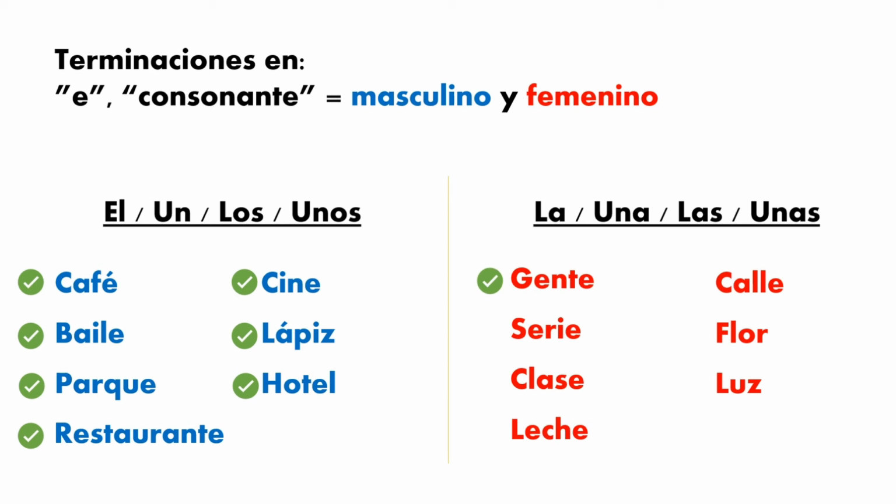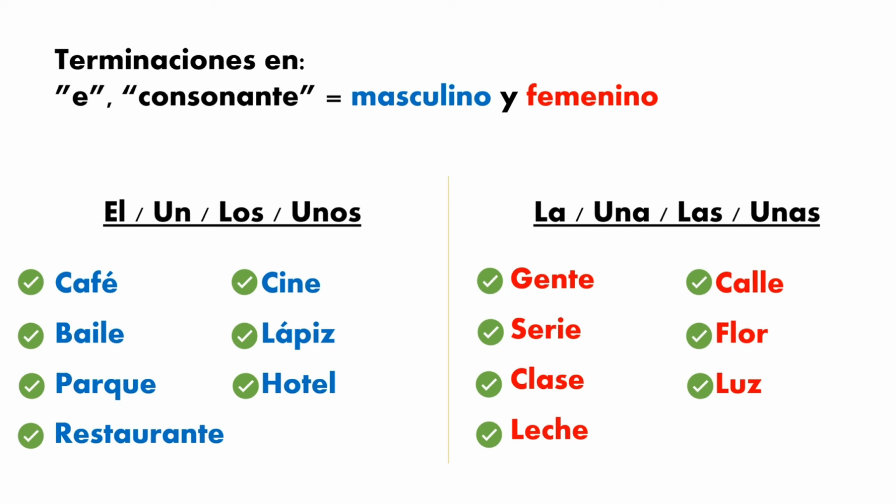For example, gente, serie, like a TV show, clase, leche, calle, flor, and luz. If you notice, in the same rule, they have an E at the end and also a consonant, but these words are feminine, okay?